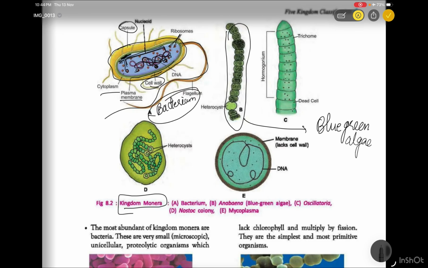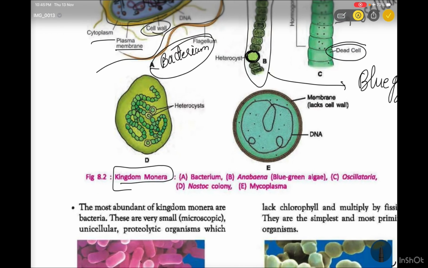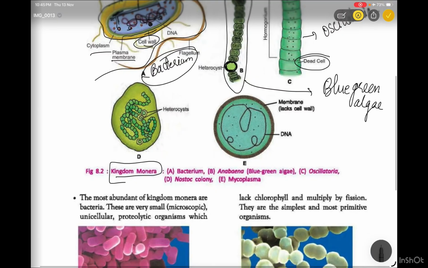It is also known as Anabaena. So it also has heterocyst for storage of food material. And the third one is Oscillatoria. These also have dead cells and also trichome. This is Mycoplasma.